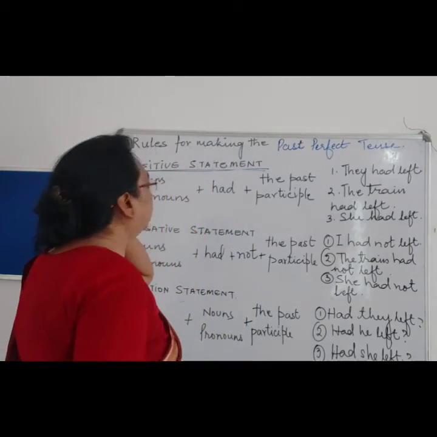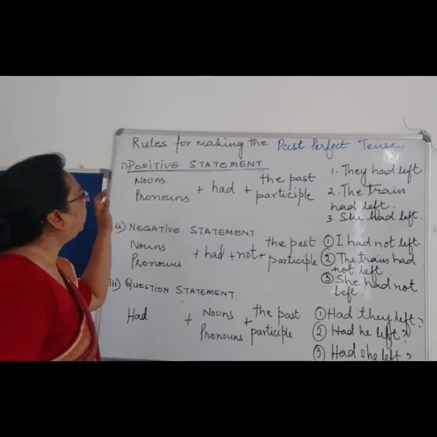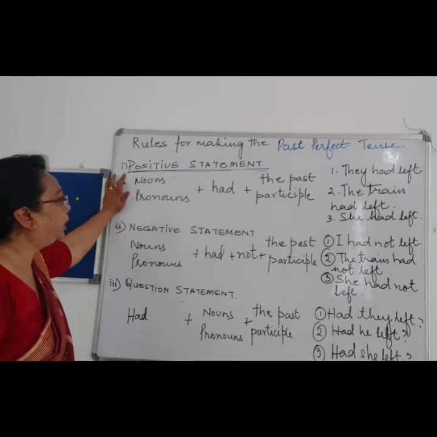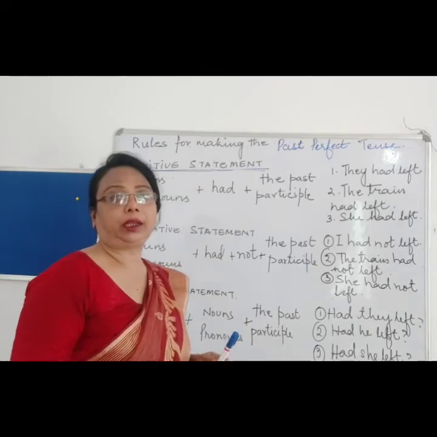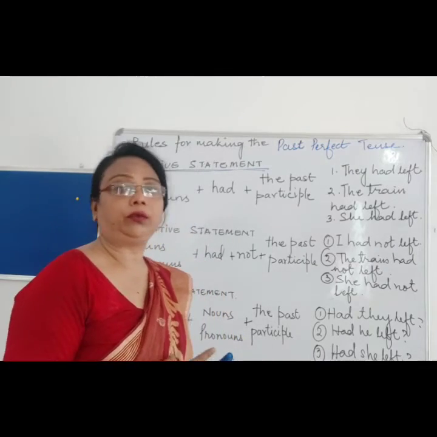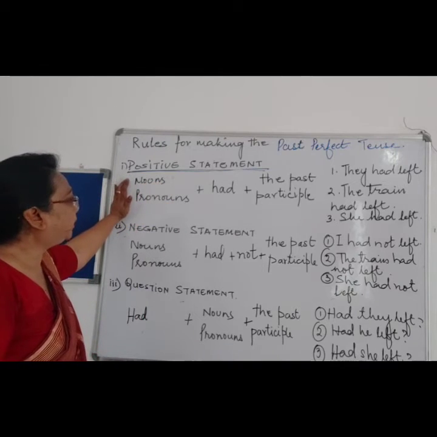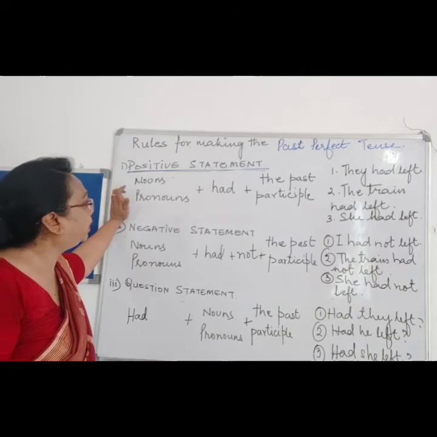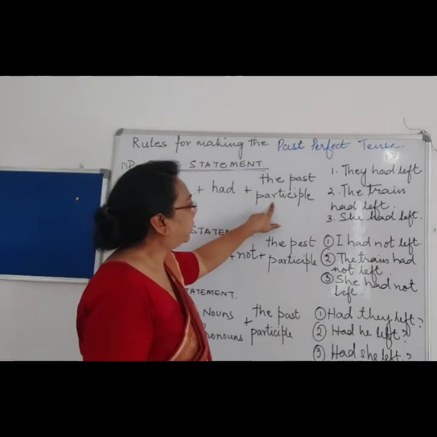Now coming to the third form, that is past perfect tense. Now past perfect tense, if we see in the positive statement, in the past, the incident which has already taken place and we are speaking now. So whether the noun is singular or plural, we have to add had to the past participle.